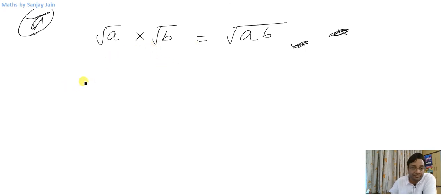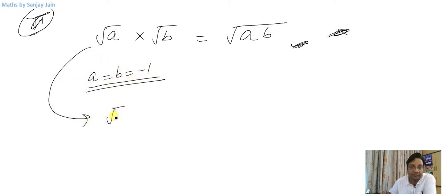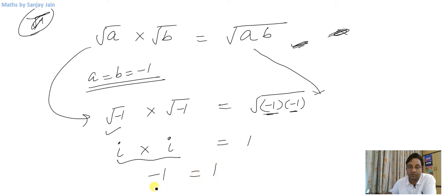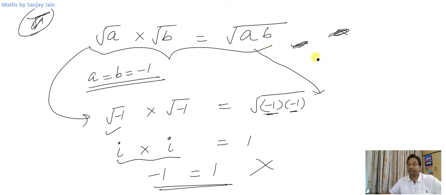So let me take a equal to b equal to minus 1. So left hand side will become square root of minus 1 into square root of minus 1. And what will be the right hand side? Right hand side will become minus 1 into minus 1. So this is what? This is iota. This is also iota. And this minus 1 into minus 1 will become 1. So square root of 1 is 1. And here iota squared is minus 1. So minus 1 equal to 1, which is not valid, right? So this identity is not valid always.